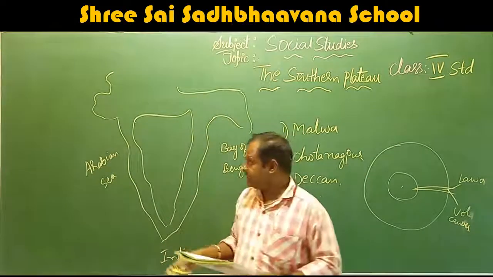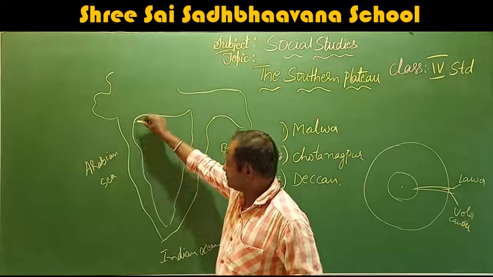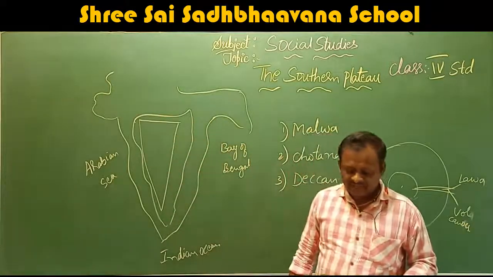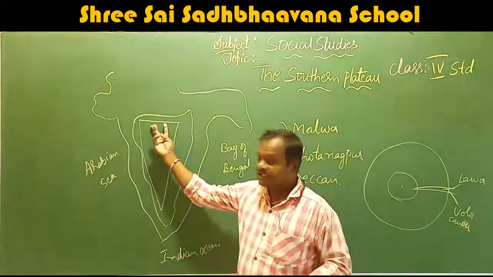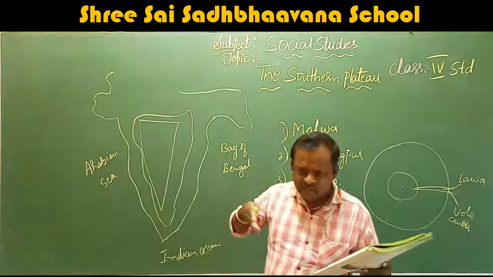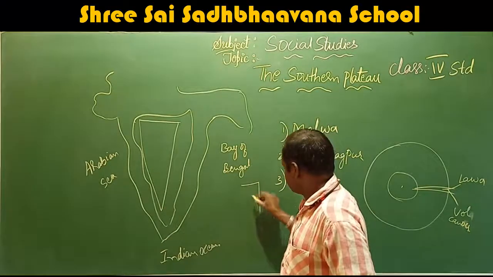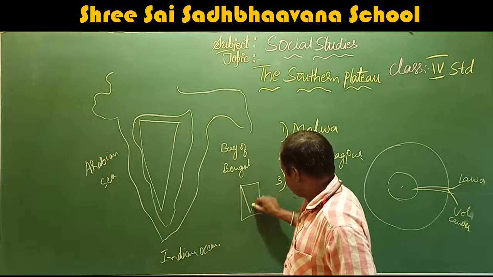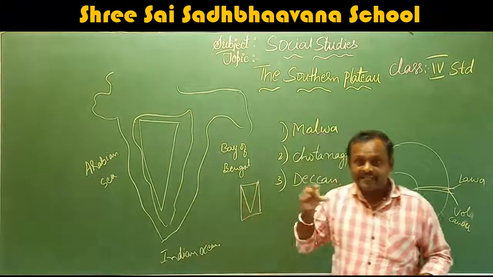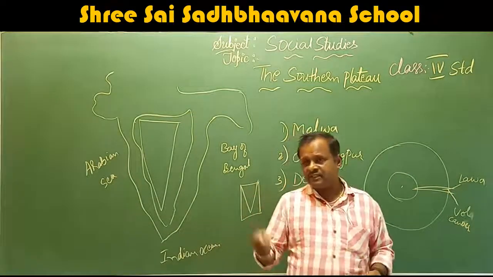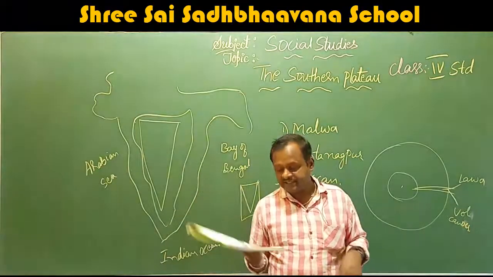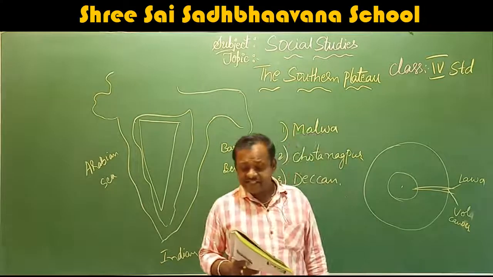The southern plateau is triangular in shape. See here, when you consider it, it is triangular in shape. It is broad in the north. Broad means very large, and it tapers towards the south. Taper means sharpen. We call this shape taper. When you study IT or engineering, you will study this taper. It is a wedge-shaped region.